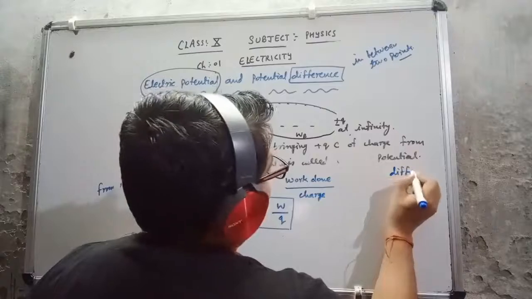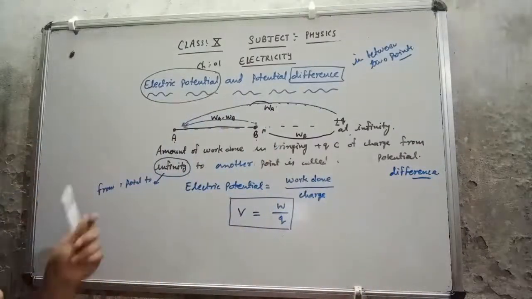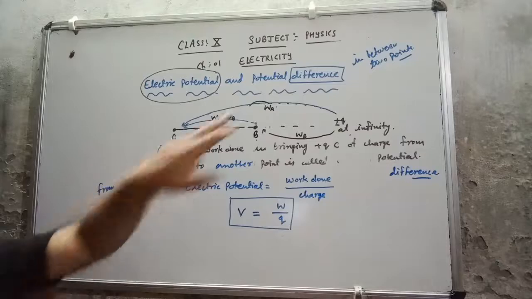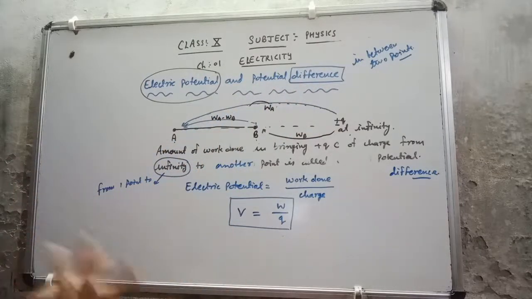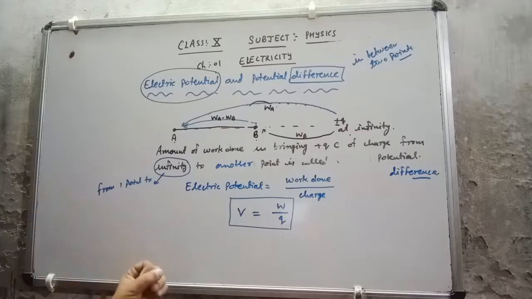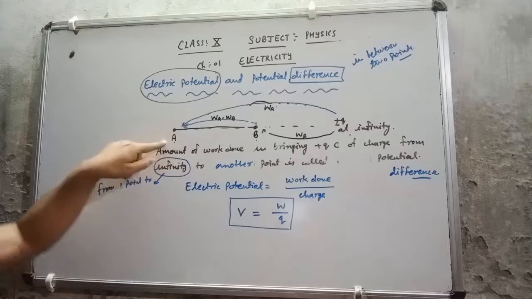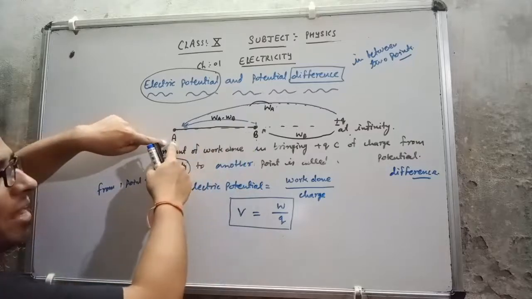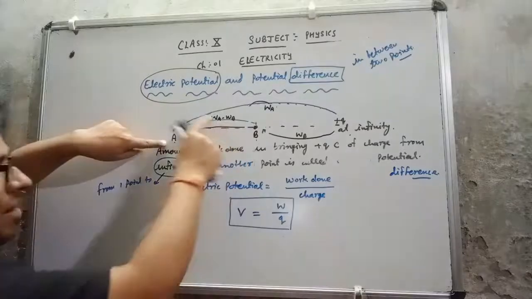This is the change in the definition. Why am I using one point to another point here? Because this is the difference, and a difference can always be found between two things. That is why whatever amount of work is done in bringing q coulomb of charge from one point to another, that means from point B to point A here, what is the work done from B to A? This is WA minus WB.